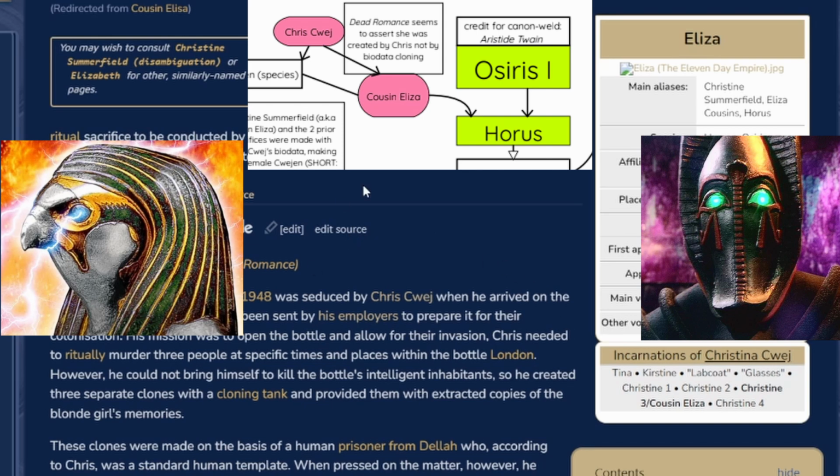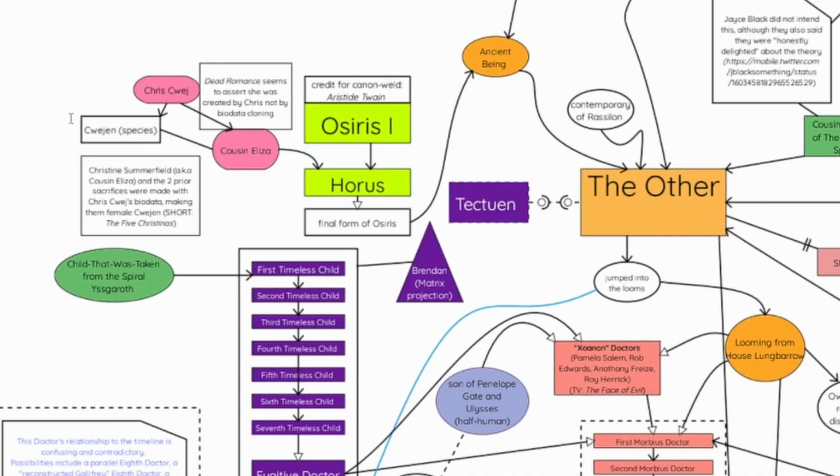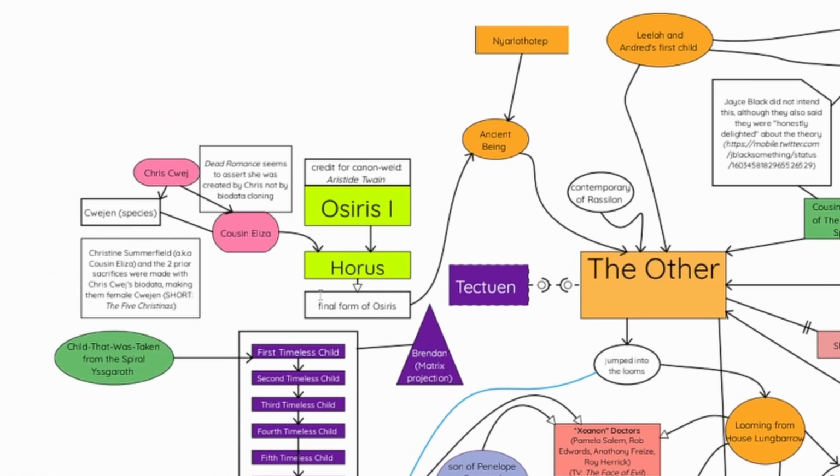Yes. Okay. This is covered in the Faction Paradox novels, I believe. Not the stories, but the novels themselves, I believe. I might be wrong on that, though. And I guess the final form of Osiris leads into the Ancient Being, which then leads into the other ones.